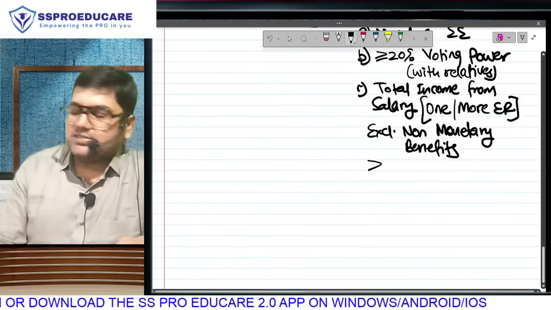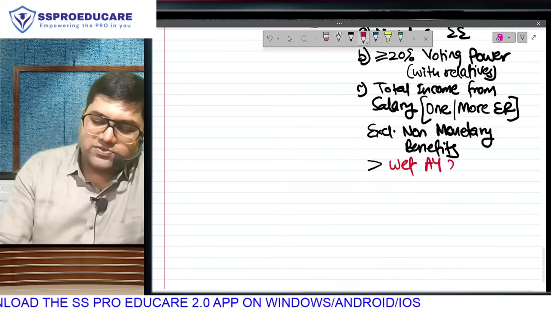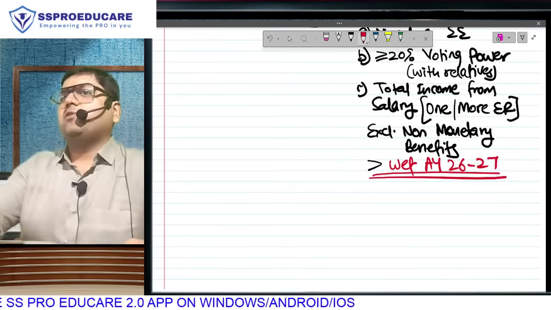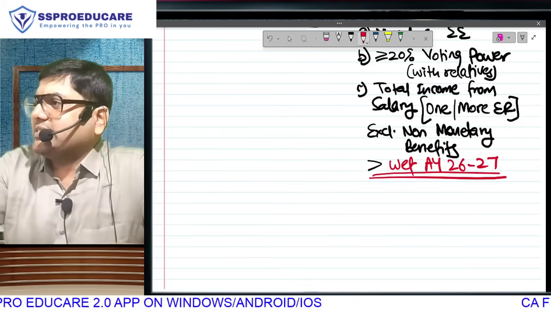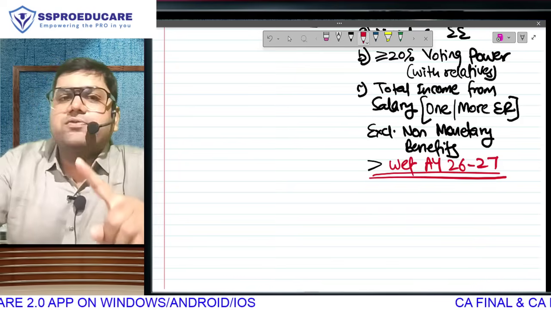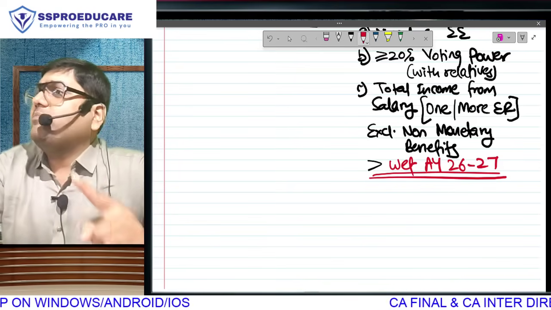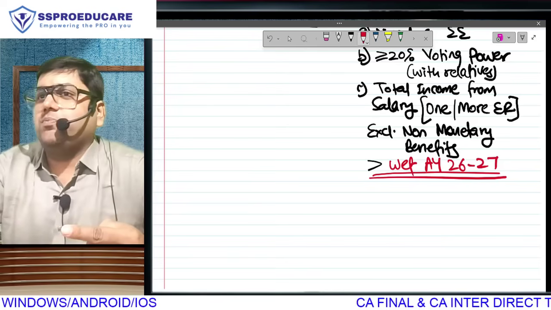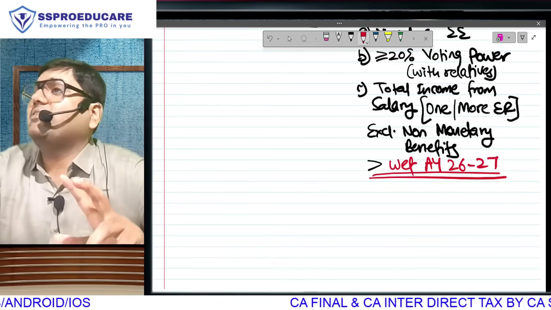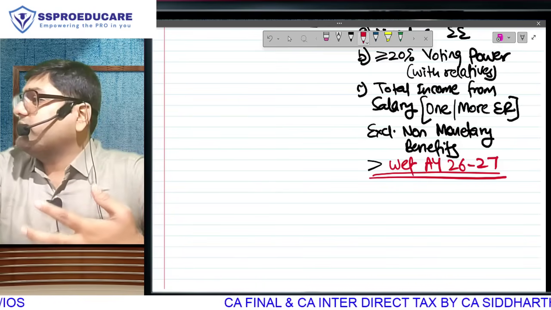If that exceeds, now this is the amendment with effect from assessment year 26-27. So ladies and gentlemen, every time there is going to be an amendment which is applicable for your syllabus, applicable for May 26, September 26, Jan 27 exams, that is assessment year 26-27, I will be using red color to show it right in front of you on the face of our notebook. Every amendment will be taught to you like this. If you have also observed the theory textbook given to you, whenever there is an amendment, it is highlighted in dark color in the book so that while flipping the pages, it catches your attention. Amendments will always be written in the book like this.